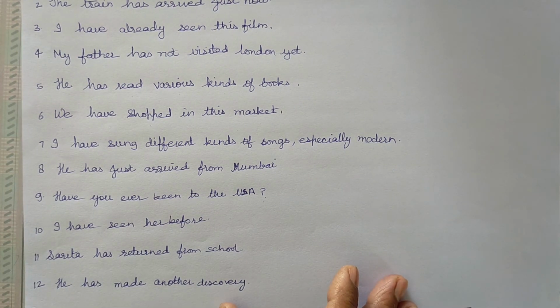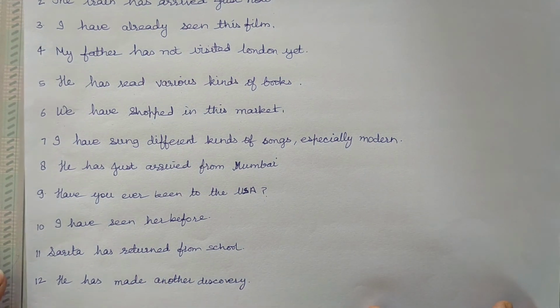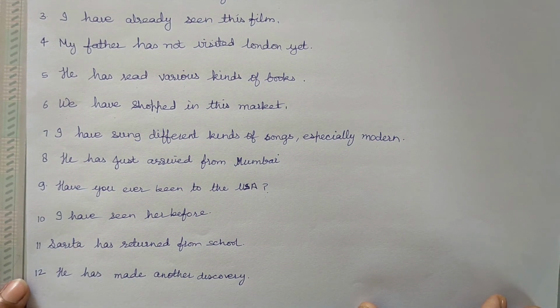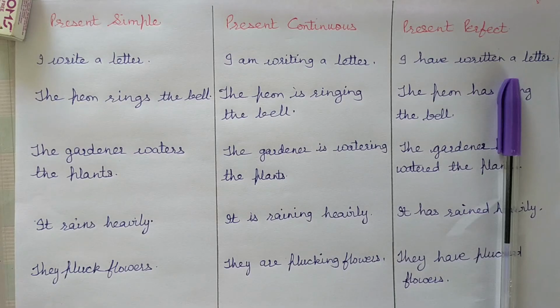I hope you have understood whatever we discussed in this topic, present perfect tense. So here we have discussed three tenses: present simple or indefinite tense, present continuous or progressive, present perfect. To get better result, you should go through the rules carefully and do practice of tenses in sentence formation. Let us go through some sentences related to present simple, present continuous and present perfect.